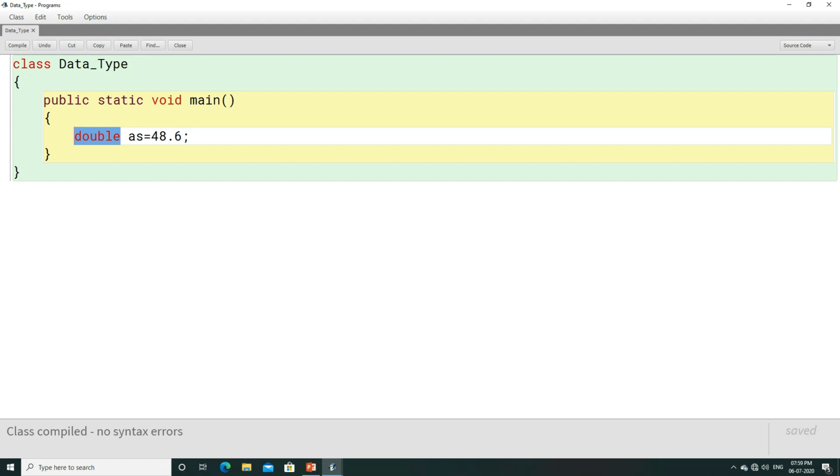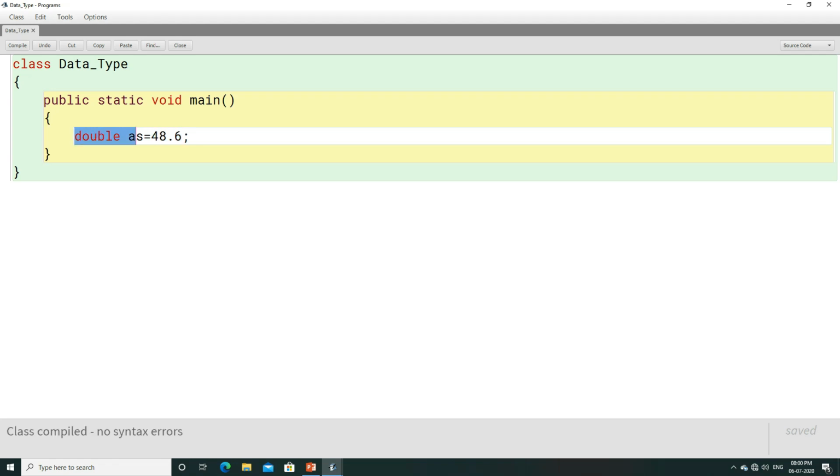So if a question is asked, how many types of data types you have in integer, or the question can be asked, an integer value can be stored in how many types of data types, or how many integer data types you have. Integer data types means data types where the value gets stored directly in the form of integer. We have byte, short, int, and long. But when you write 48.6, this is a decimal value, a point value, which gets stored in double. Let us compile the program.